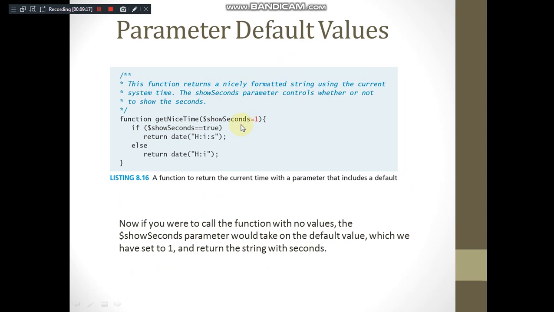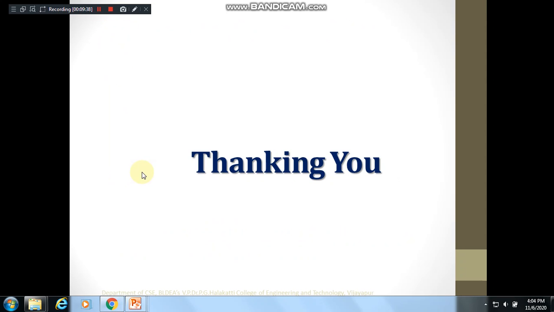So default values are also supported, right? This you have studied with C++ and Java, right? This is taking 1 by default. If you are not calling with 1, then the other value is taken. Calling with any parameter, then that value is taken. So we will see the rest of the details in the next class. Thank you.